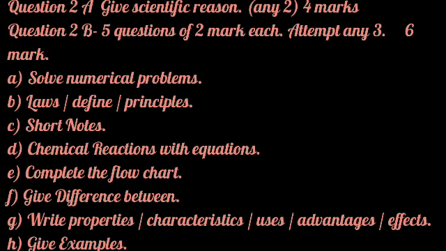Next is to give examples. It is necessary to give 4 examples based on the concept or process or whatever is asked to you. You are free to give examples from your day-to-day life, but these examples should be relevant to the question asked in the question paper. It should have some scientific base, then only it will be accepted. It is related to that question. Like this, sub questions can be asked in question number 2b.